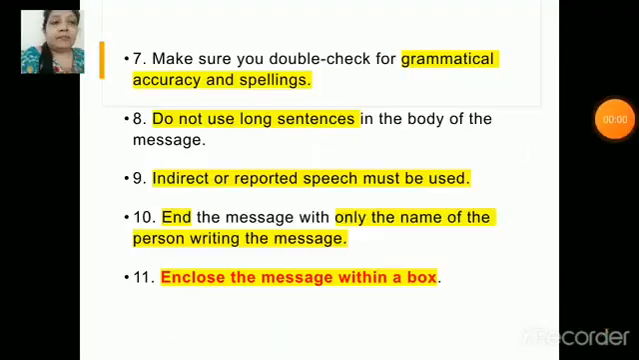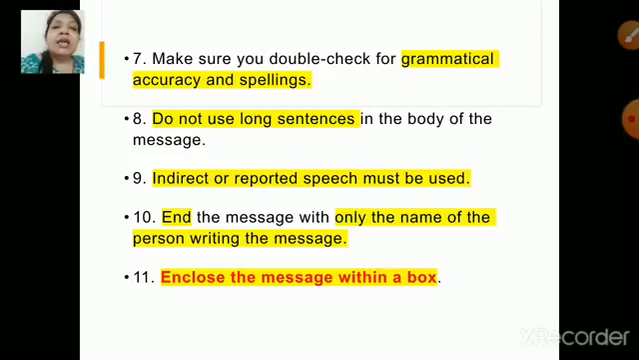Next. Now, children, make sure that you double check for grammatical accuracy and spellings. That means when you're drafting a message, there is no grammatical error and there are no spelling mistakes. Okay, next one. Do not use long sentences in the body of the message. Children, make sure you draft messages in short sentences only.